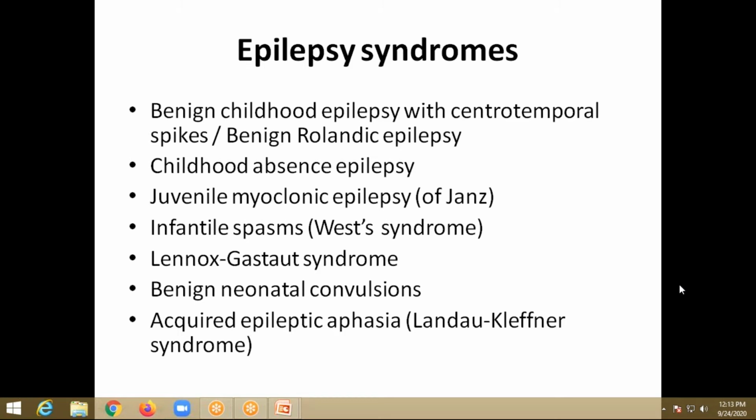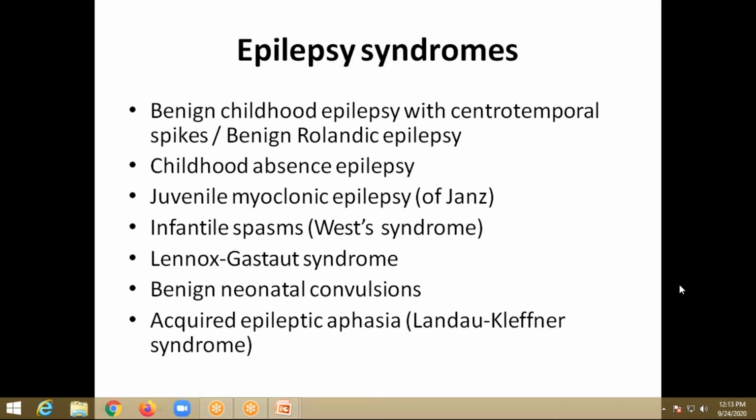Epilepsy syndromes. Coming to epilepsy syndromes, these are a few epilepsy syndromes. Benign childhood epilepsy with centrotemporal spikes. You just know the terms, that is more than enough. Benign childhood epilepsy with centrotemporal spikes, also called benign Rolandic epilepsy. Childhood absence epilepsy.